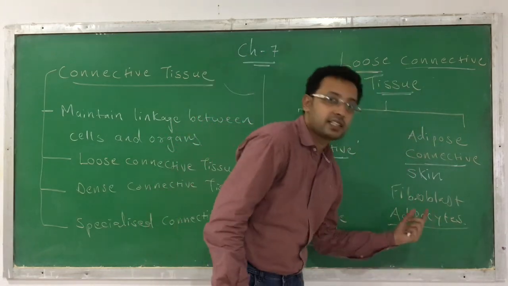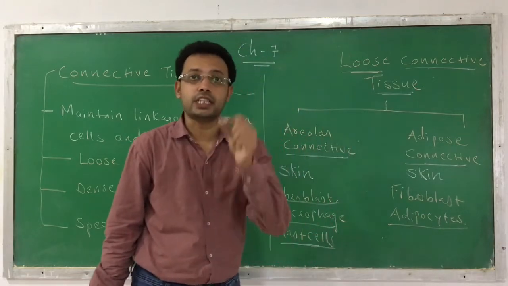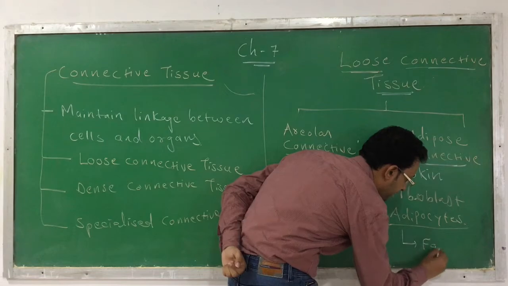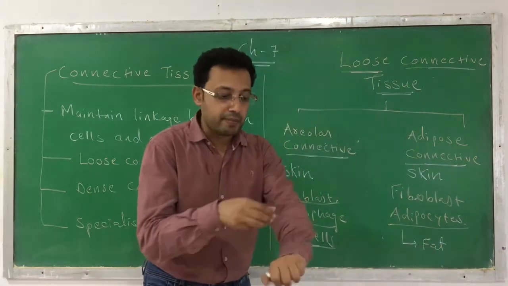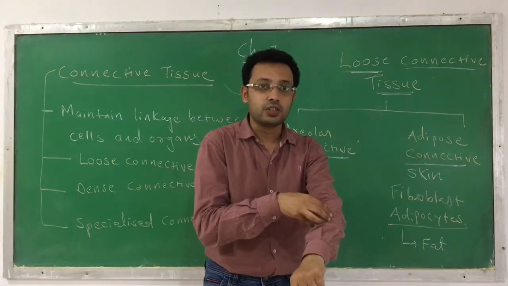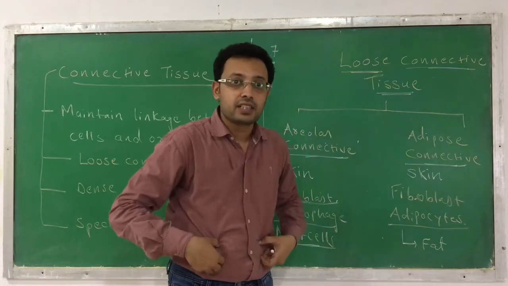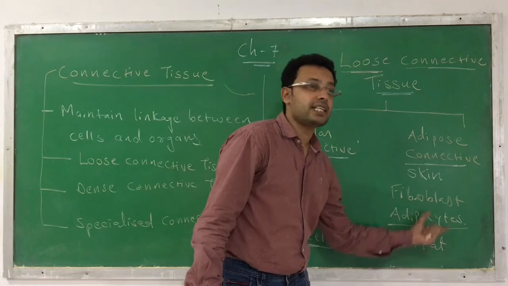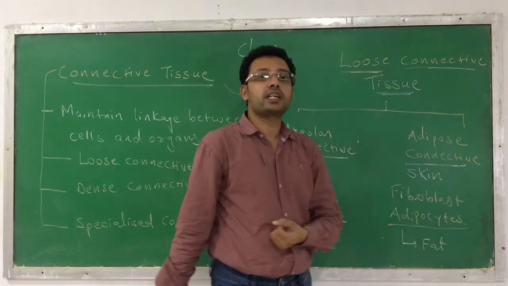These cells have the capacity to store fat. Like below the skin there is fat, or below your tummy there is fat. That fat is stored in adipocytes, and adipocytes are the cells of adipose connective tissue.